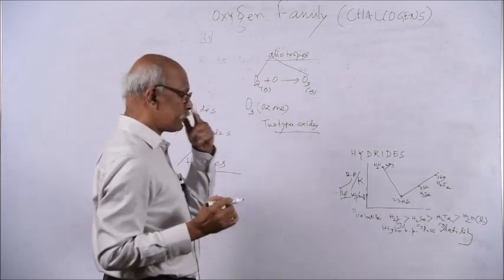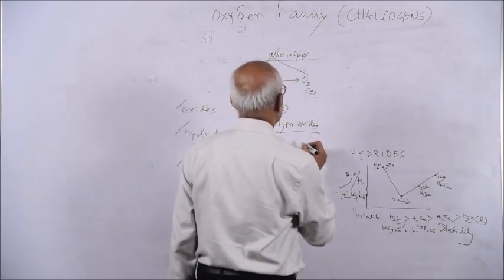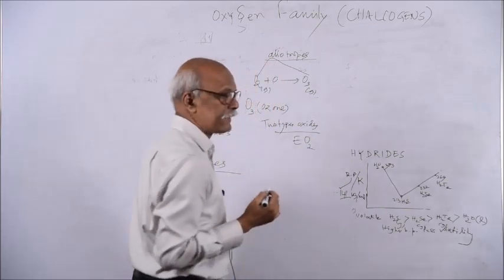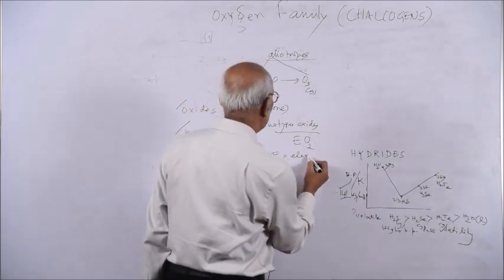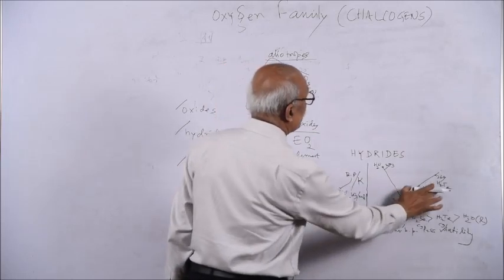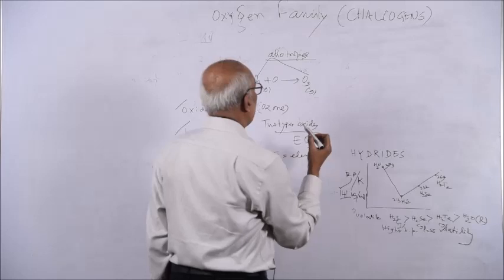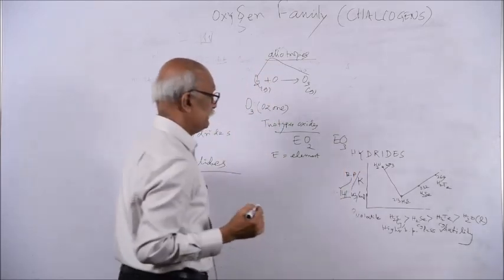The two types of oxides are dioxide and trioxide. Dioxide you can write as EO2, where E is the element. Leaving out oxygen, the elements are sulfur, selenium, tellurium, polonium. So E is the element, dioxide is EO2, and the other is trioxide, EO3.